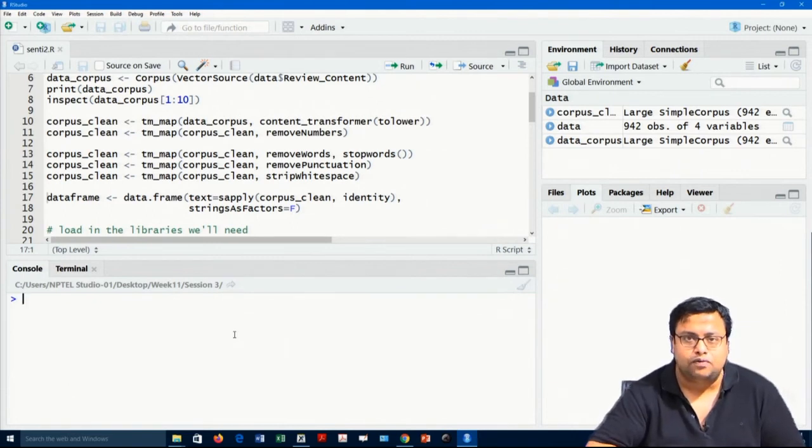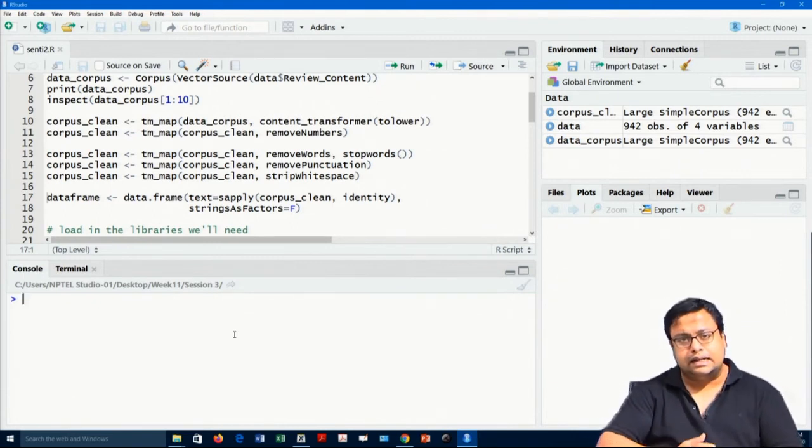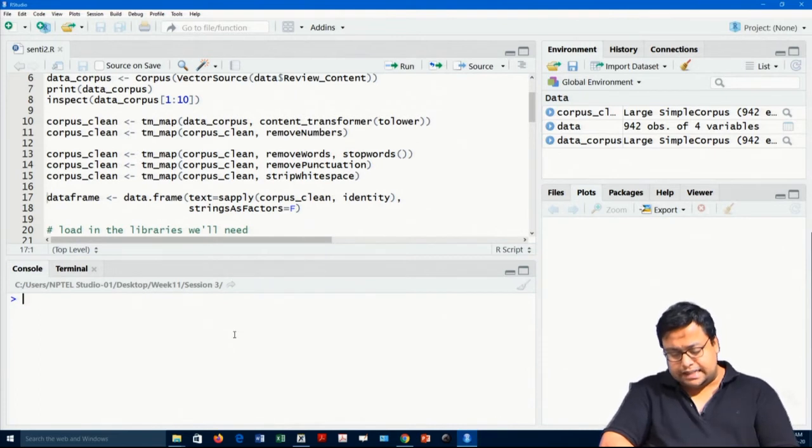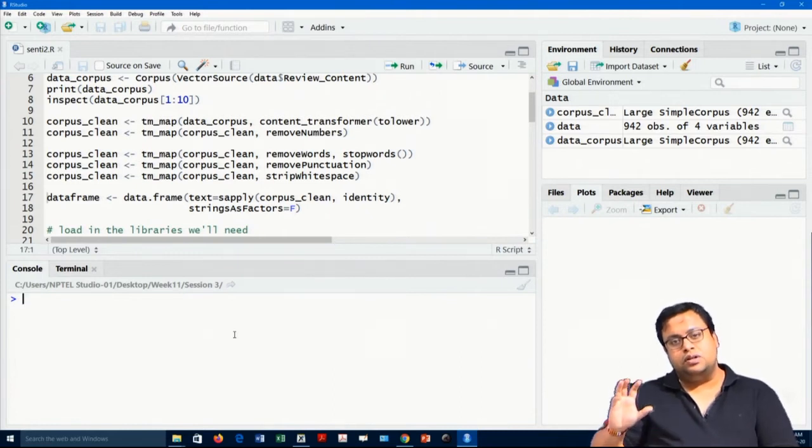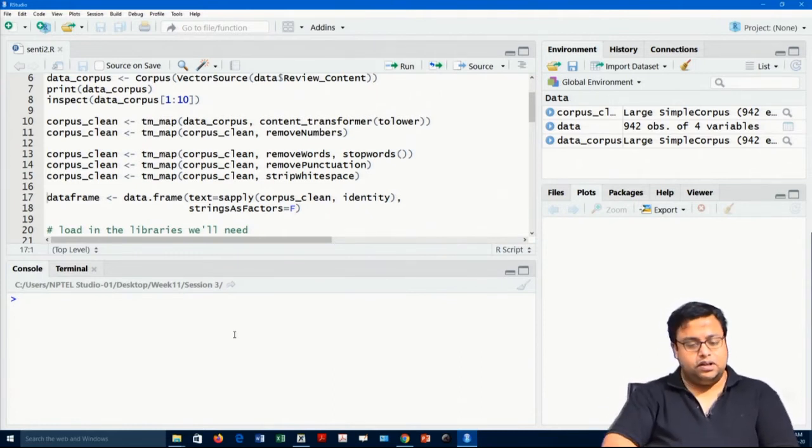Now, I have to convert this clean data. Ultimately this data set is a corpus, which is text data, and the tm library can work with this kind of corpus, but other libraries cannot do that. Some other libraries require some other kind of data set, and a very basic kind of requirement in text data is the character form. So, I have to change it to basic raw character form.